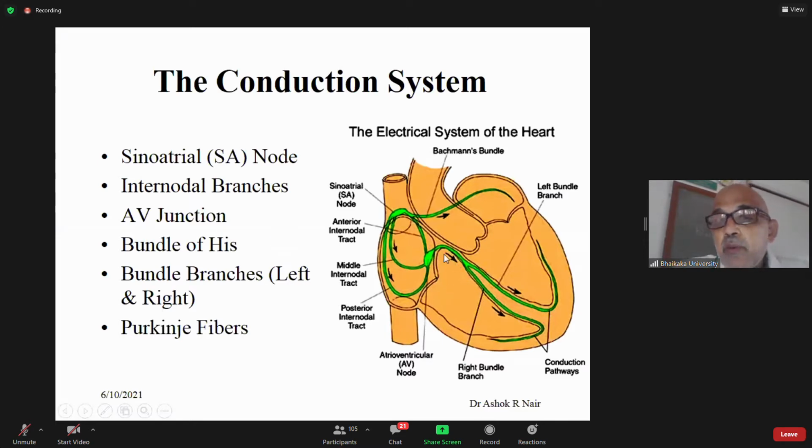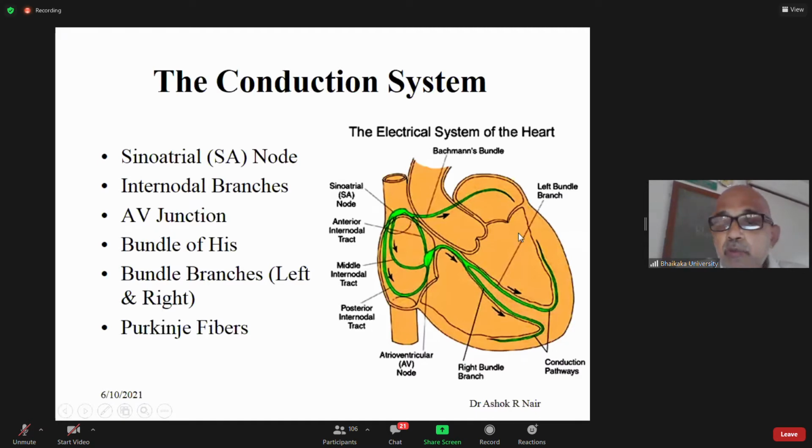Then the impulses will be conducted through the bundle of His, the bundle branches, to the Purkinje fibers. Bundle branches: right bundle branch and left bundle branch. The right bundle branch will supply the right endocardial surfaces. The left bundle branch will divide into the left anterior fascicle and the left posterior fascicle. From the left anterior fascicle, septal branches arise. It supplies the mid-septal region of the left ventricular septum. Just remember this point. This is important.